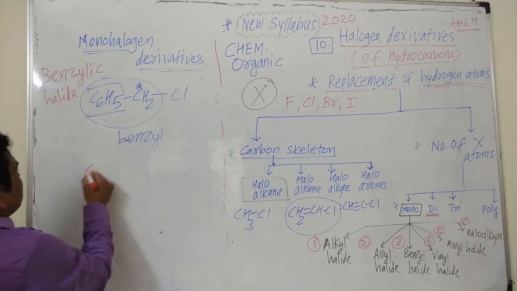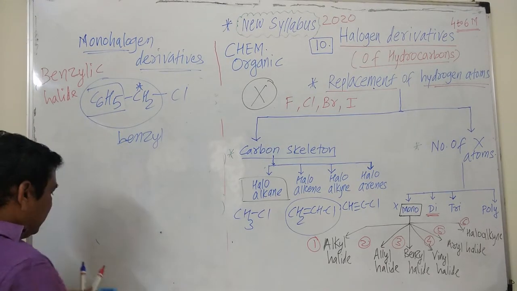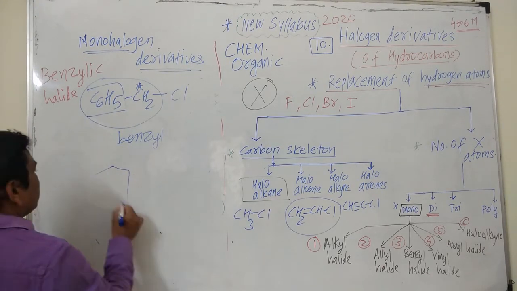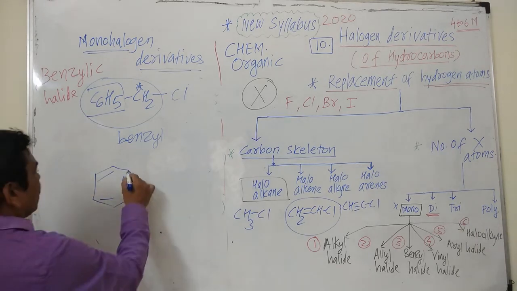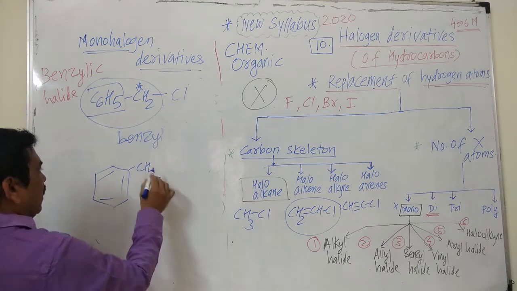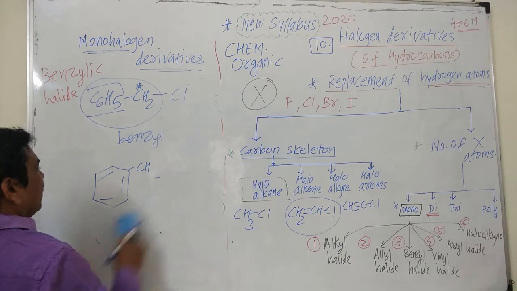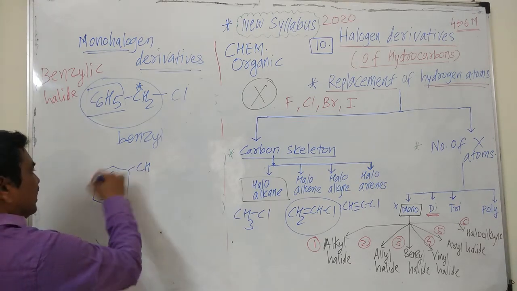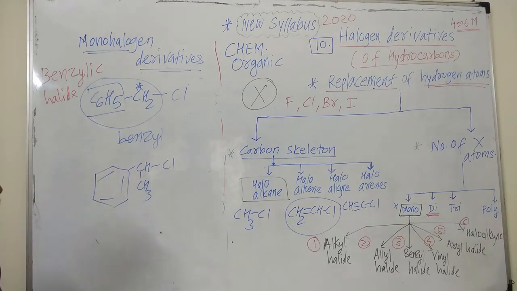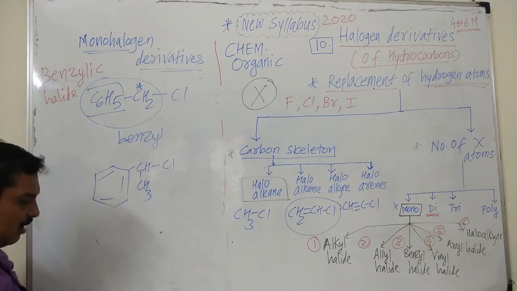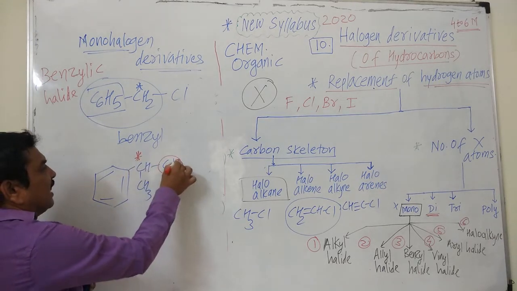The example: C6H5, or benzene ring. We will write the benzene ring instead of writing C6H5. That means benzene ring, which is also known as phenyl group. One of the hydrogens is replaced by a CH2 group, and again we will write the secondary. Halogen is present on the carbon atom which is next to the benzene ring, and that carbon atom is attached to another carbon atom. Hence it is a secondary benzyl halide, because this carbon atom to which halogen is attached,